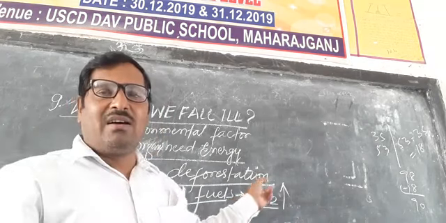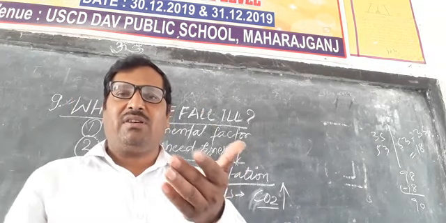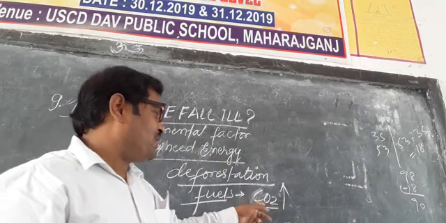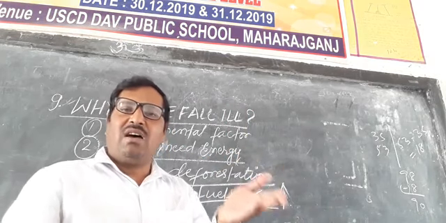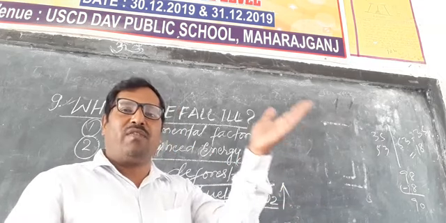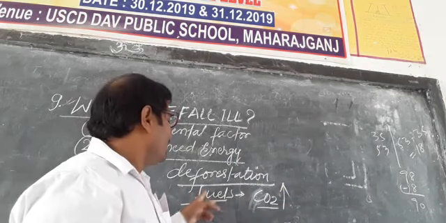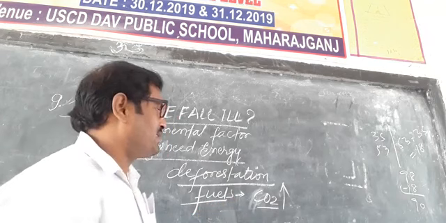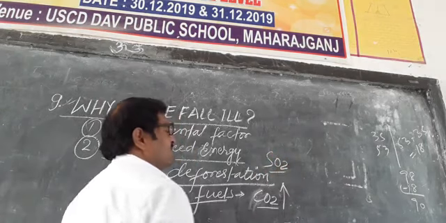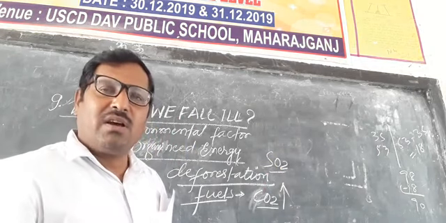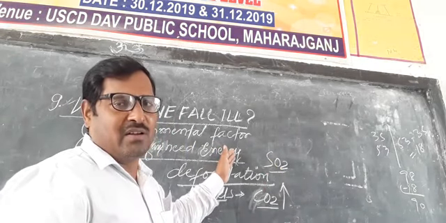These are interconnected with disease. For example, CO2 is increased, then the level of temperature increases, and this temperature also affects human health. So these are interconnected. The second thing is that when the SO2 level increases, acid rain is caused, and then acid rain affects human health.